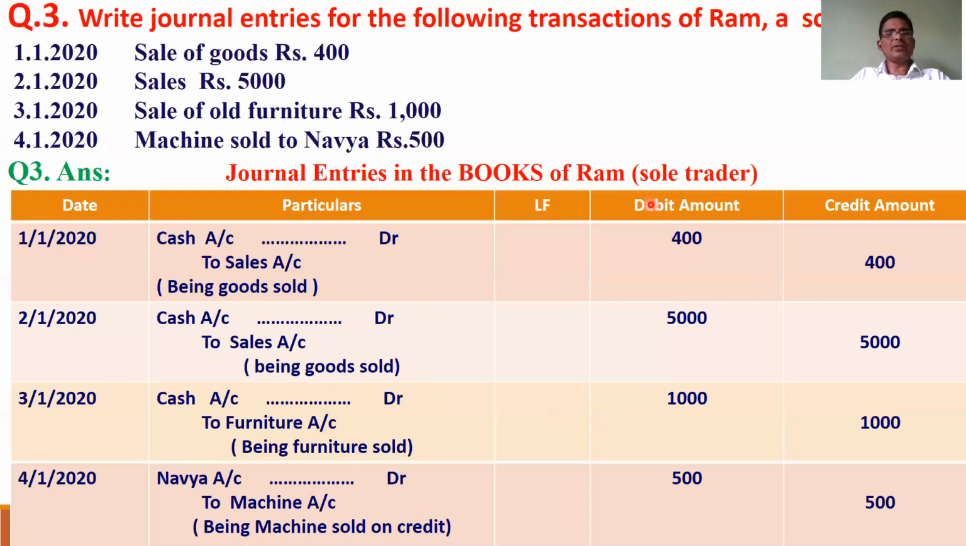By these four, what you have to understand is that sales account is used only when goods are sold. Here sales account is credited because the first two are only for sale of goods. The next two are sale of old furniture and sale of machine. When furniture is sold, furniture is going out, so furniture account is credited. When machine is going out, machine account is credited. That is very important. You have to learn from this journal entry.